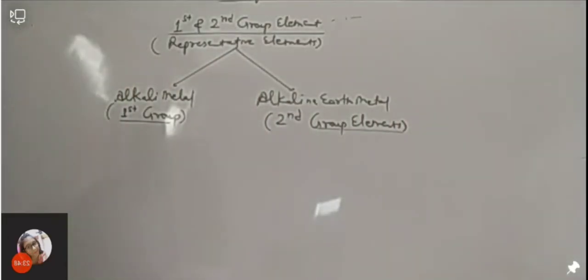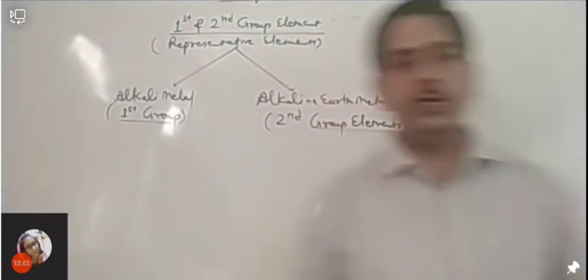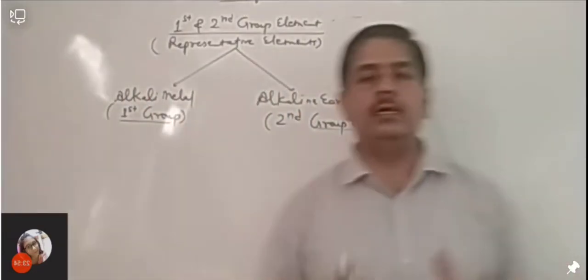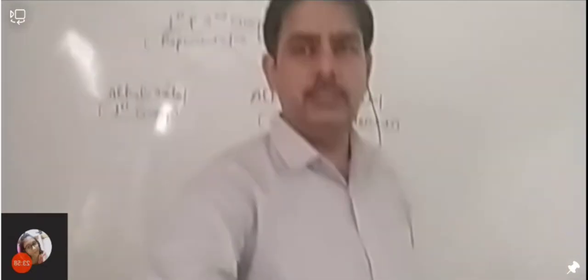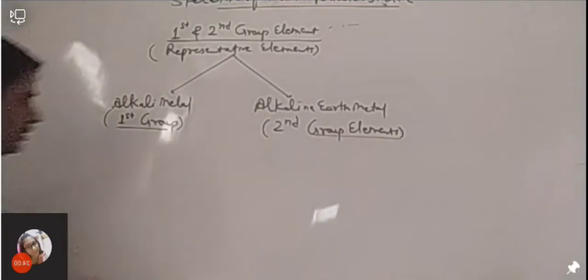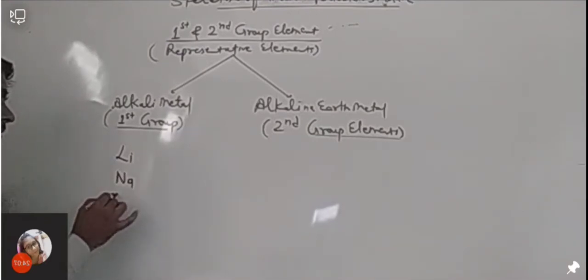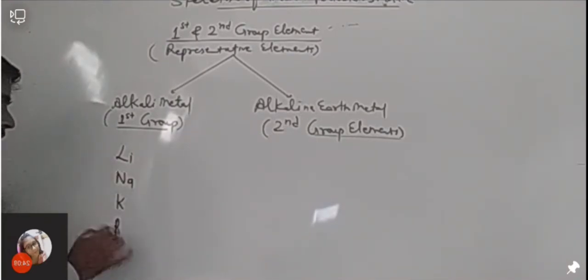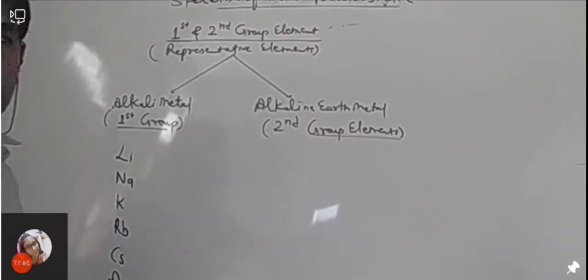Yes, so we are saying that we have 2 types of representative elements. One is alkali metal and second is alkaline earth metal. Okay, so how many elements are there in alkali metal? Just see. We have lithium, sodium, potassium, rubidium, and cesium and francium. Okay, these are the alkali metals.